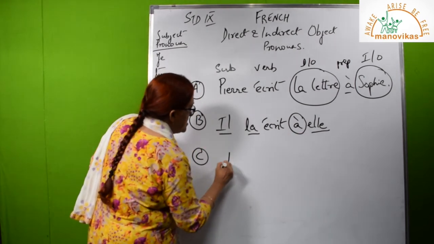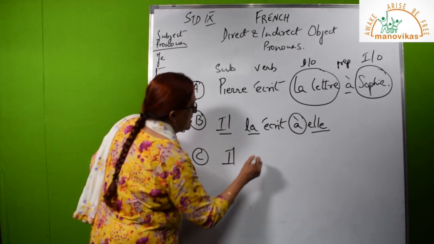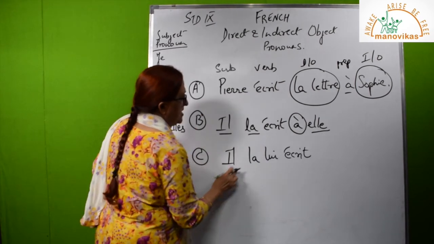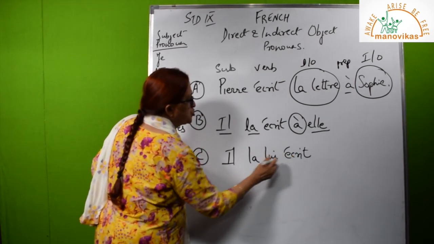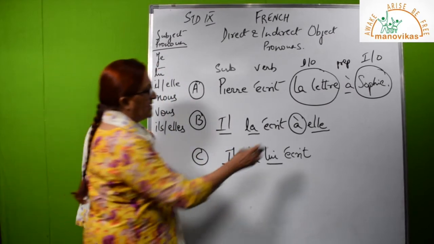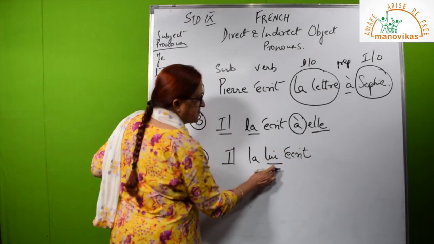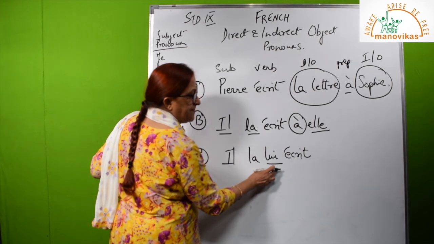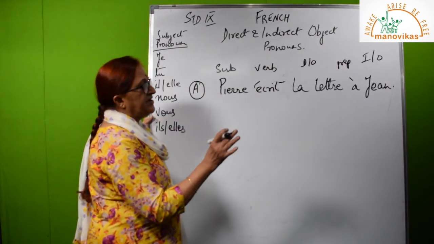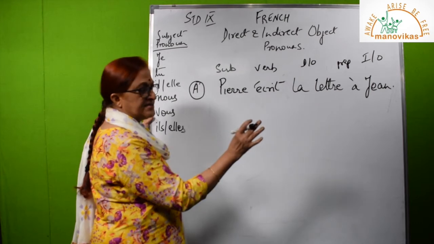So that time, il will remain il. La will remain la. He writes it to her. So when l' comes to the left, it becomes lui.